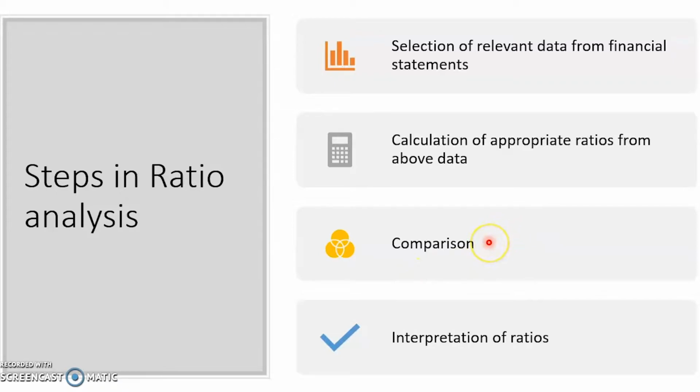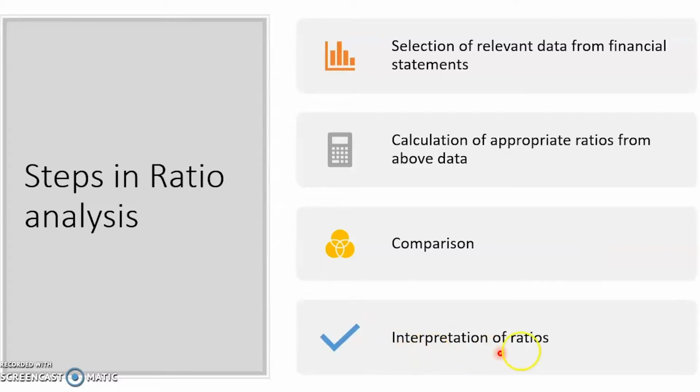Thirdly, it helps us in comparison. The third step of ratio analysis is comparison. Comparison can be done of the ratio obtained during one period with a previous year. For example, you can compare the ratio obtained in 2019 versus the ratio obtained in 2018. Or comparison can also be made with a similar organization in the same industry, and we can make an interpretation of how well this particular business organization is going in comparison to other businesses in the same industry.